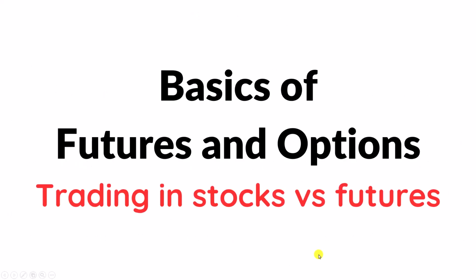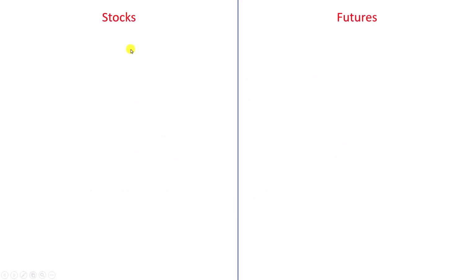Hello and welcome. In this video, we will see how trading in stocks is different from trading in futures. Now, here on the left side, I will list out the features of stocks, and on the right side, I will list out the features of futures.